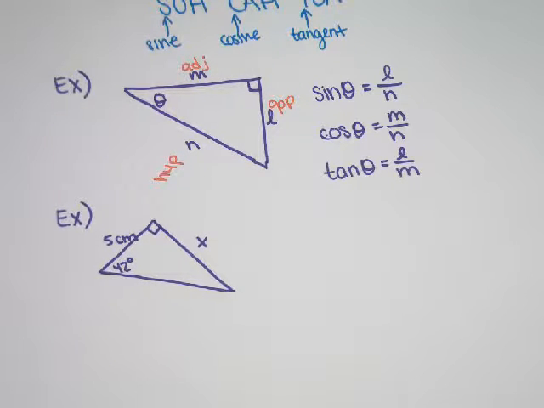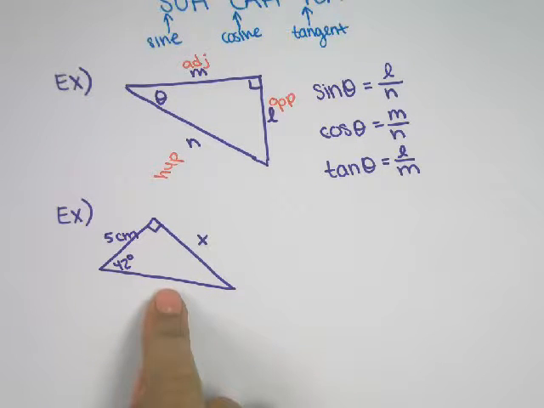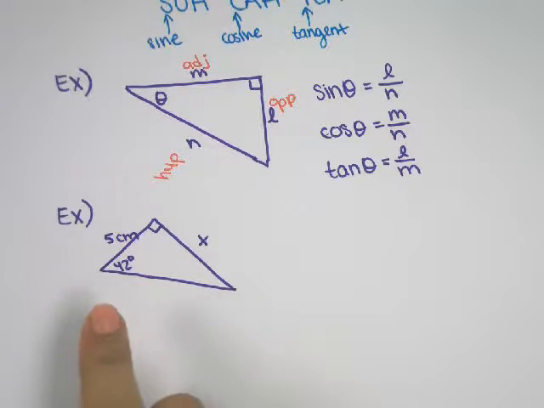Okay. I don't have enough information to use the Pythagorean theorem. In order to use the Pythagorean theorem, you have to know two sides and be looking for the third. But I only know this side. So if I knew maybe this side also, then I could use the Pythagorean theorem. But since I don't, we're stuck with using our trig ratios.